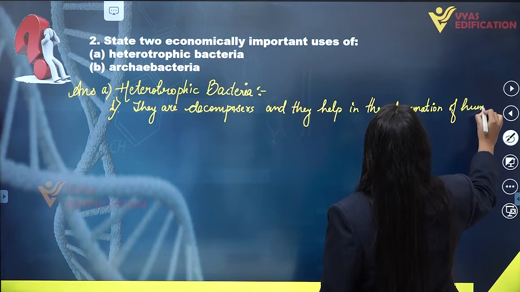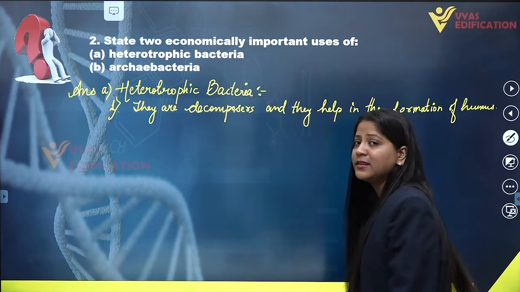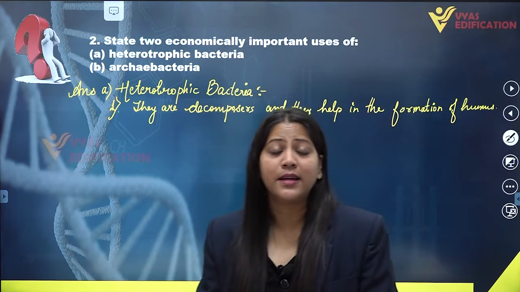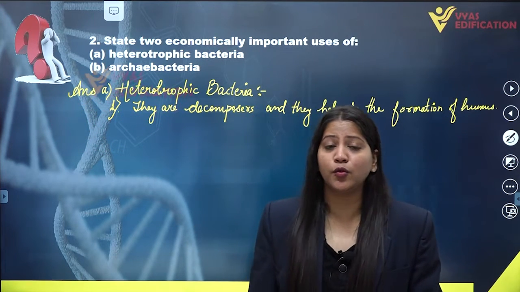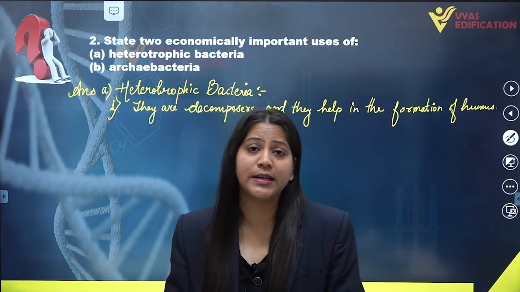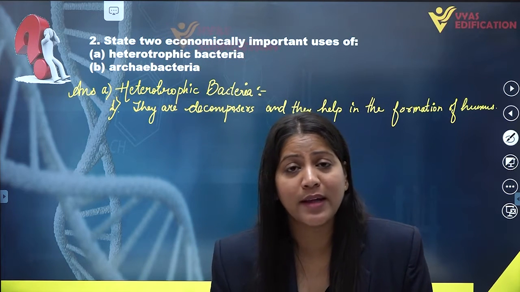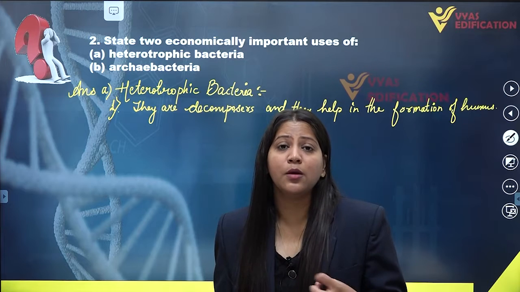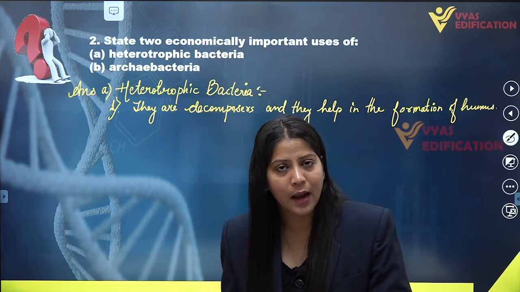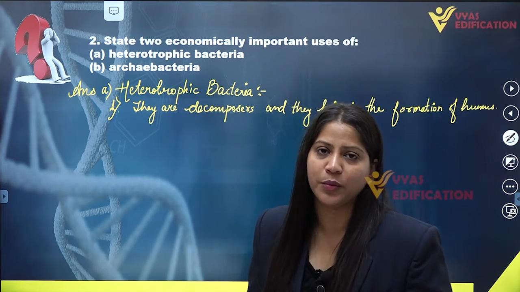Why so? Because they are decomposers. They feed upon dead decaying matter also. So these kinds of bacteria who feed upon dead or decaying matter are known as decomposers, and this is why they have economic importance, because they help in the formation of humus.